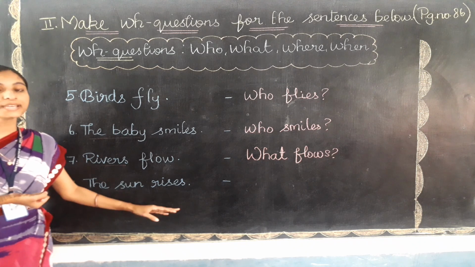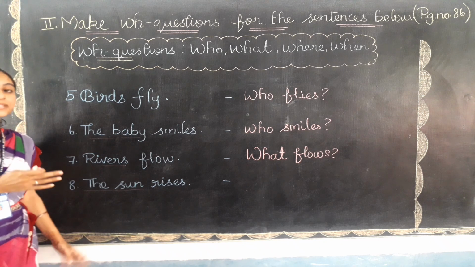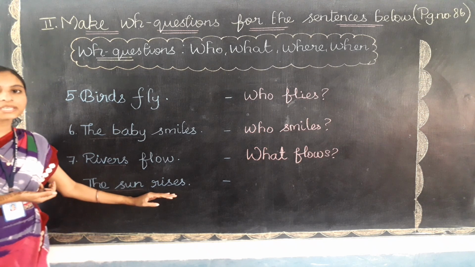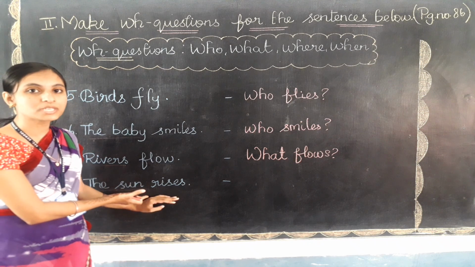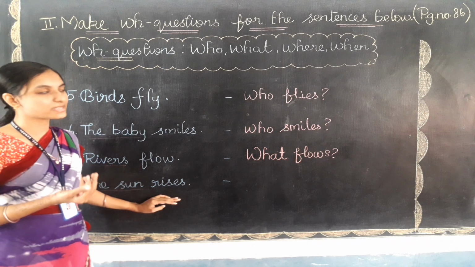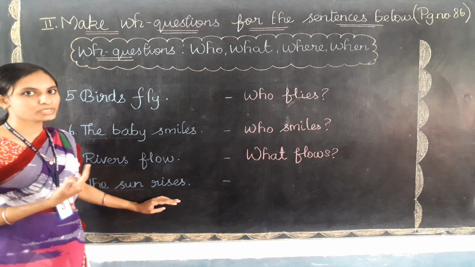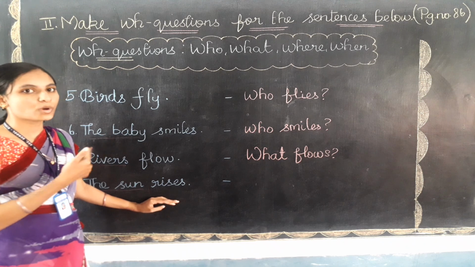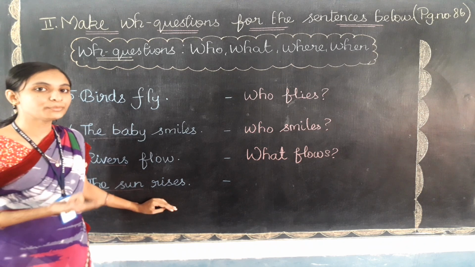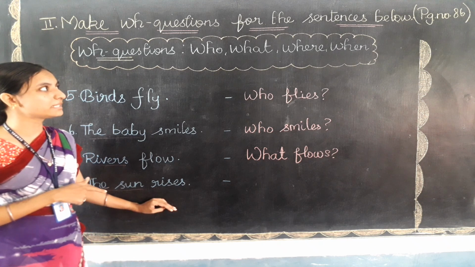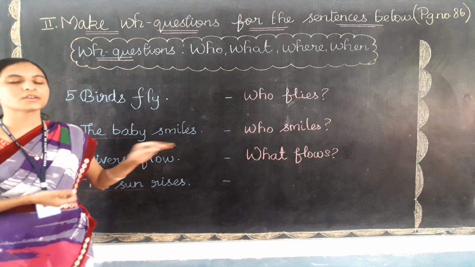Next, last question. The sun rises. The sun rises. Here the sun is the subject. So I am going to frame a question with the usage of this verb, that is "rises". So "who rises"? "Who rises" will be suitable? Okay, let's guess another word. "What rises", or "where rises", or "when rises". Can you tell me which word will be suitable for this sentence? Who rises, or what rises, or where rises, or when rises.